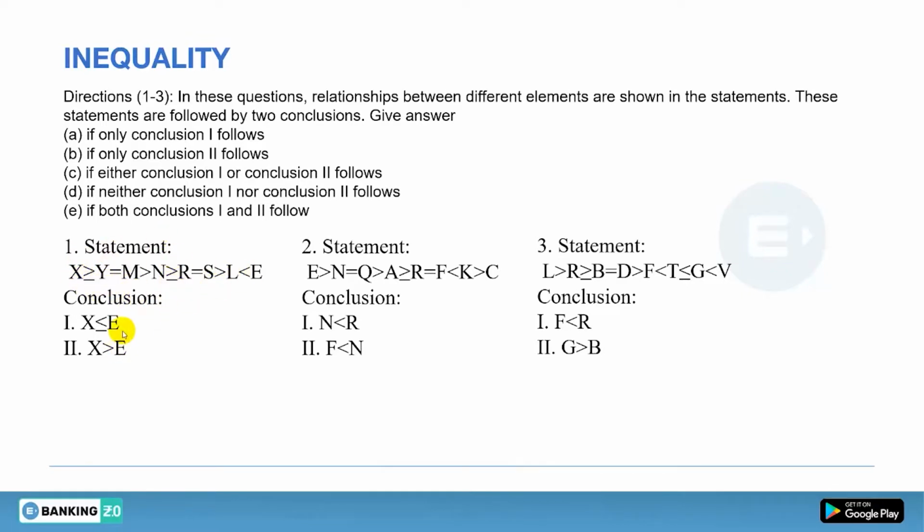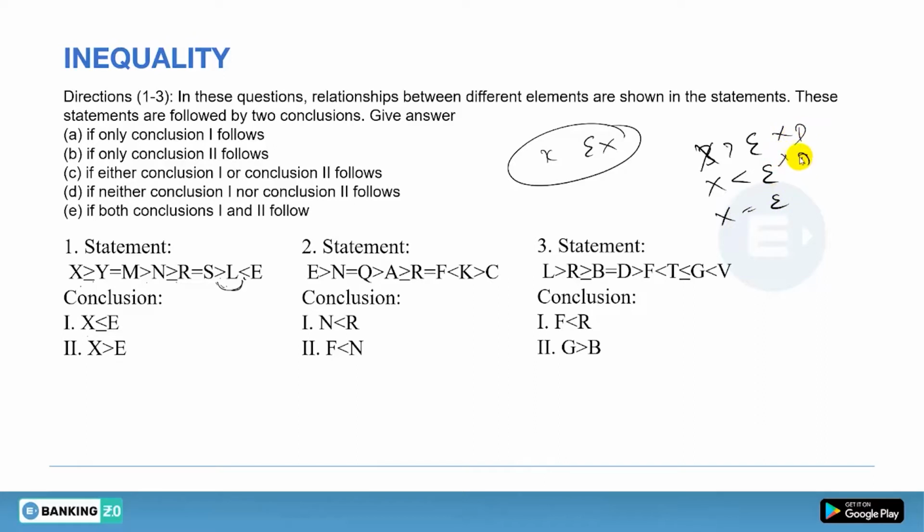So we have a single statement. Let's see the conclusion. First of all, it is from x to e. So this is x and this is e. When you are going from x to e, you have to go in forward direction, but there you have greater equals to, greater, greater equals to, greater, and there you have less. So greater and less both are together, so you can't find the final relationship between x and e. You can't justify any relationship. You can't say x is greater than e, you can't say x is less than e, or x equals to e. You are in doubt for each and every answer because you can't relate them. Is it clear?